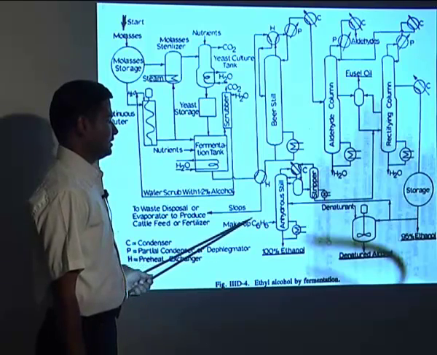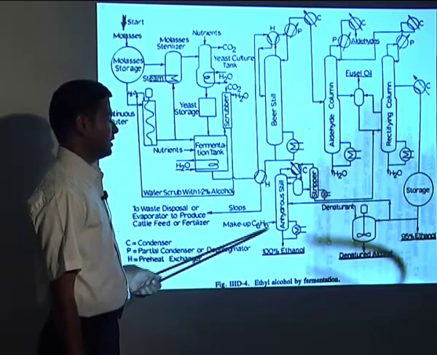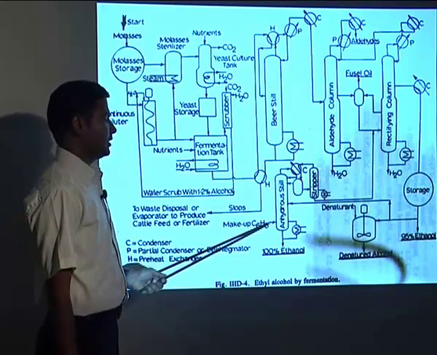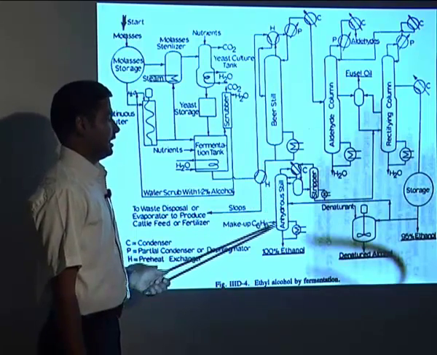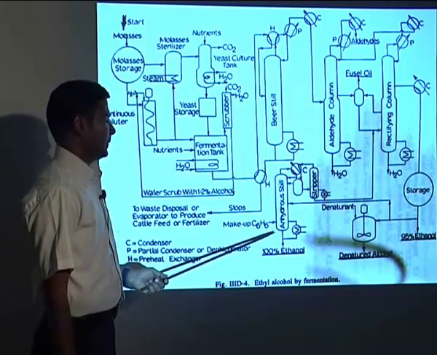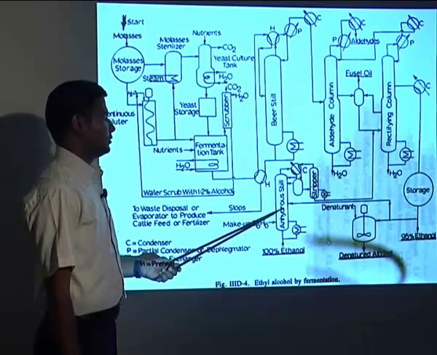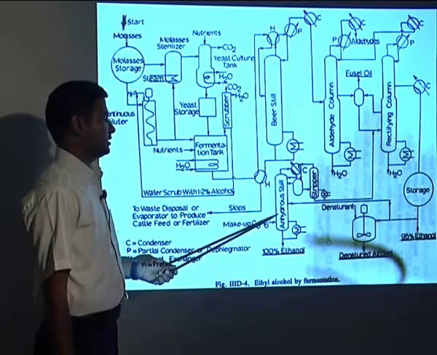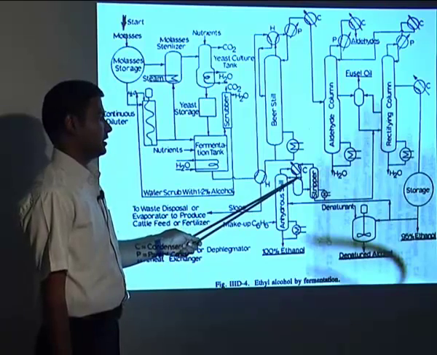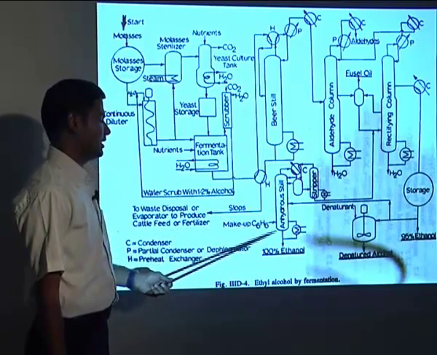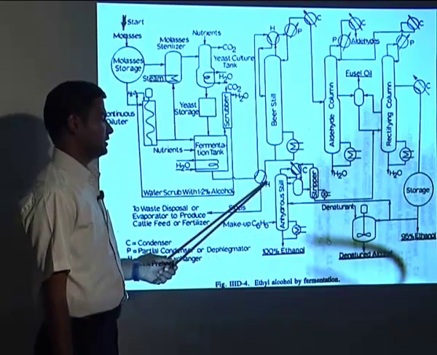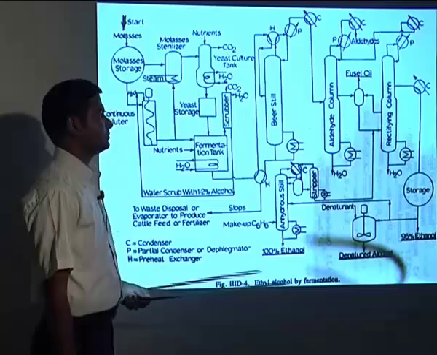Then in the extractive distillation, benzene solubilizes one component preferentially over the other one, and it will form the component which is difficult to boil up. That will lead to the bottoms, and the water can be boiled off and removed over here. So benzene is a good solvent for the production of 100% ethanol by extractive distillation.